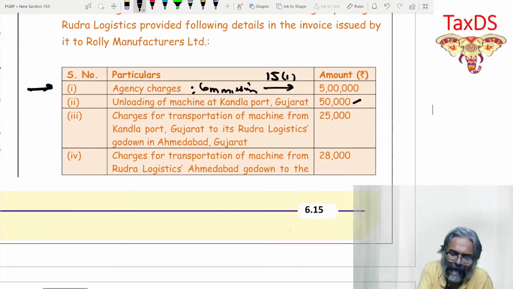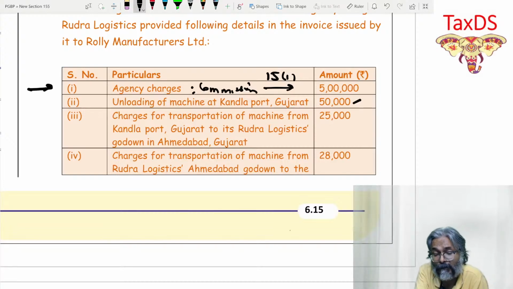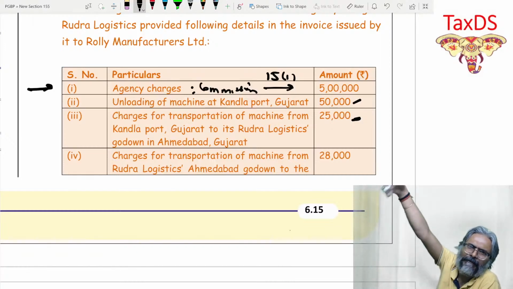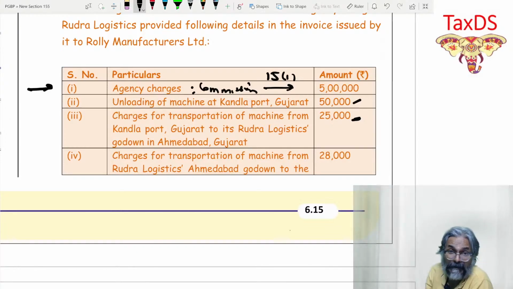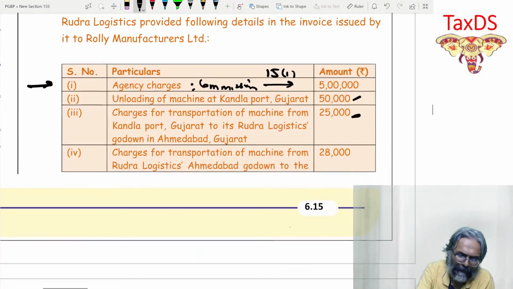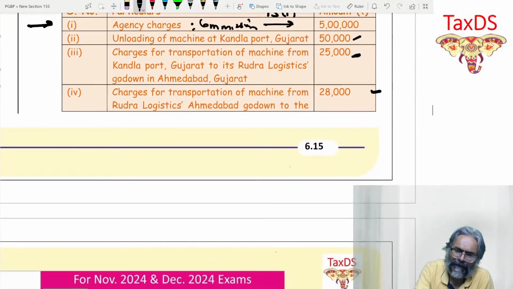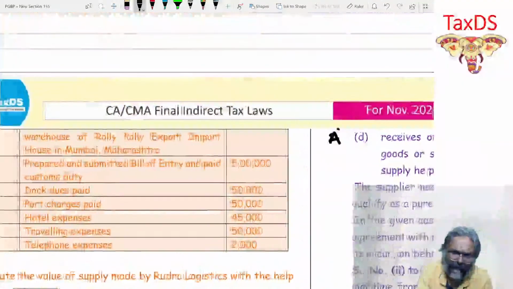Come to point number 3. Charges for transportation of machine from Kanla Port, Gujarat to Rudra Logistic Godown. Again the same thing. I arrange for the transportation. I should ensure that the title I make in the transportation is of the receiver, not in my name. So those things which are required to become a pure agent, I should take care of. Again, there is a transportation charge. That is what I need to take care of.